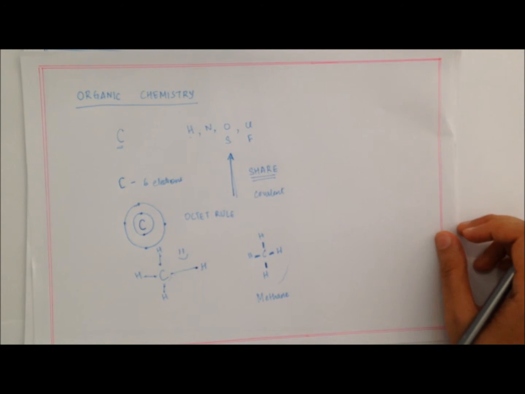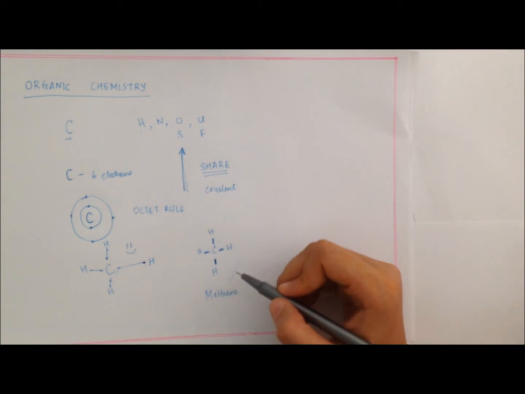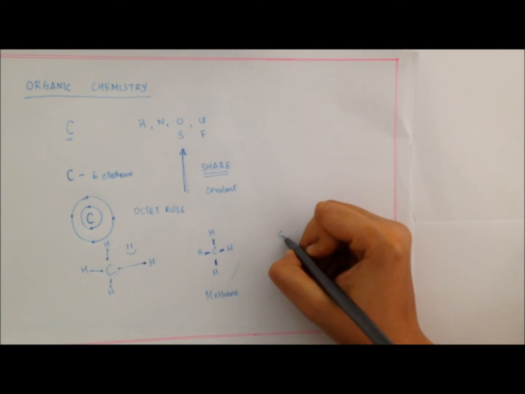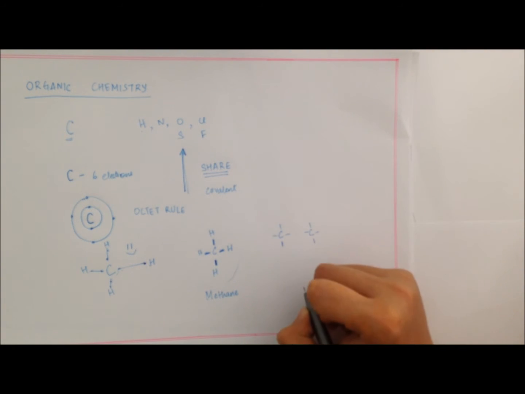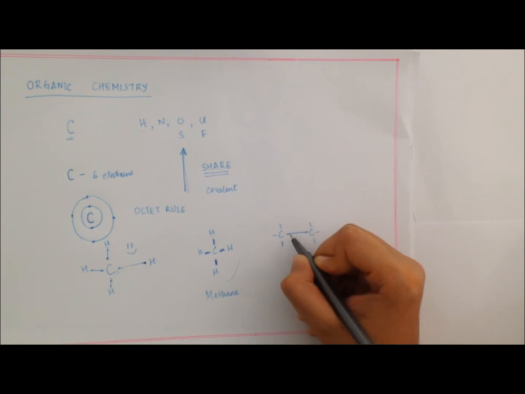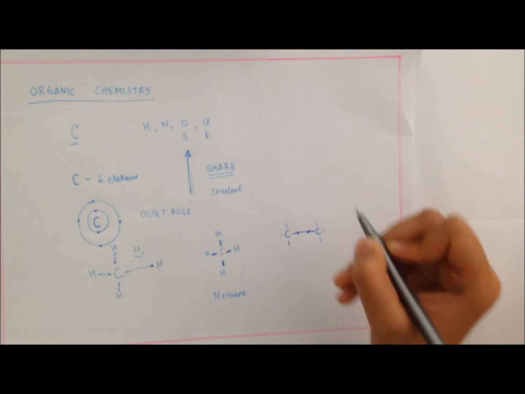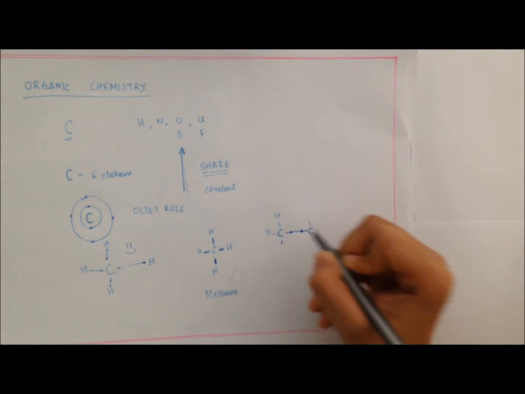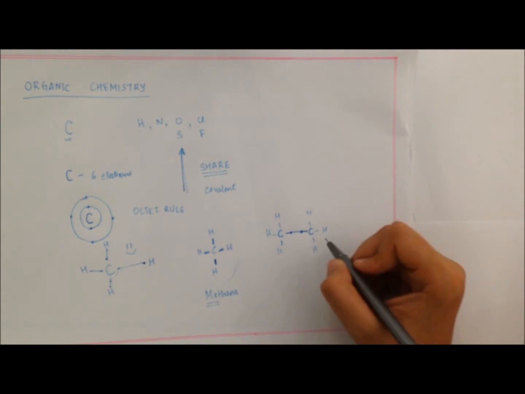Let's see if we can do anything else. So we spoke about carbon forming bonds with hydrogen. Now, this carbon has 4 hands. Another carbon atom also has 4 hands. Can they hold hands with each other? Yes, that's possible. So we can have one bond between a carbon and a carbon. So you have 2 electrons in this bond, and then the remaining of them could be hydrogens, again like in the case of this.